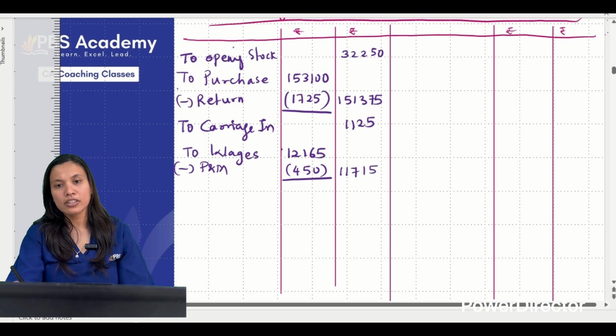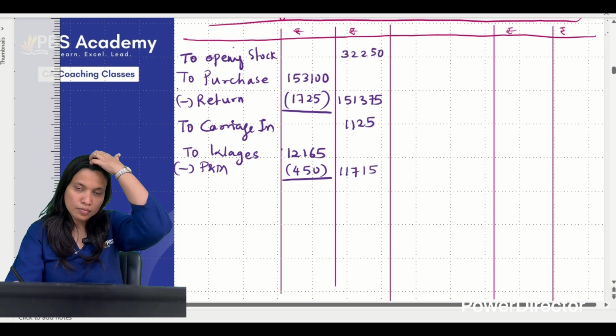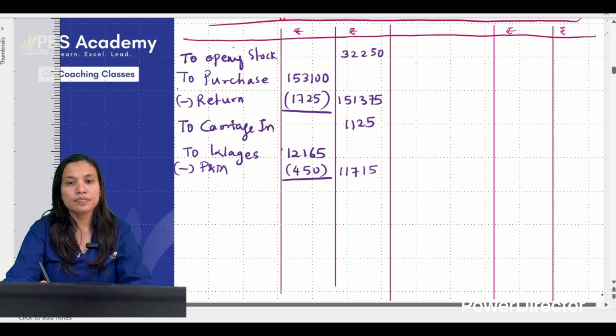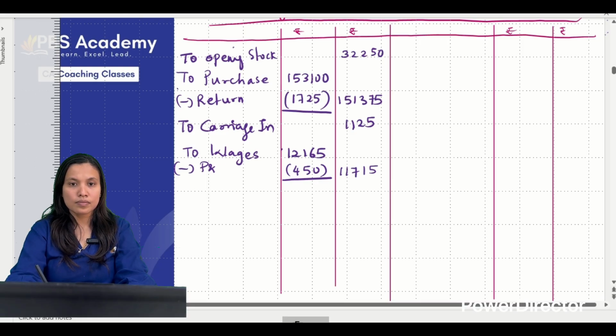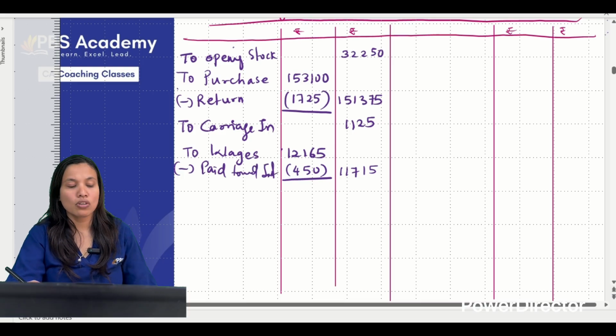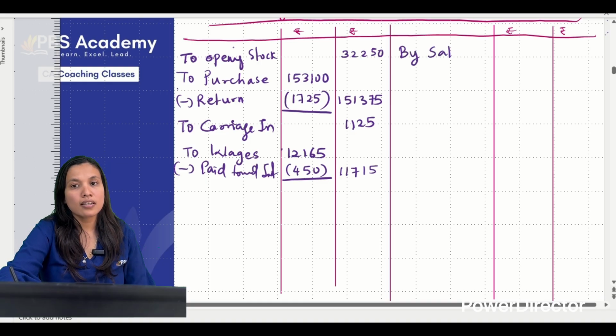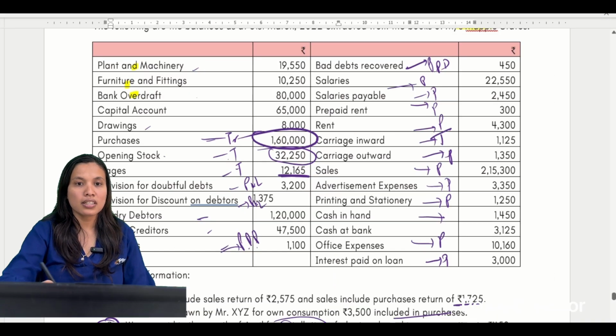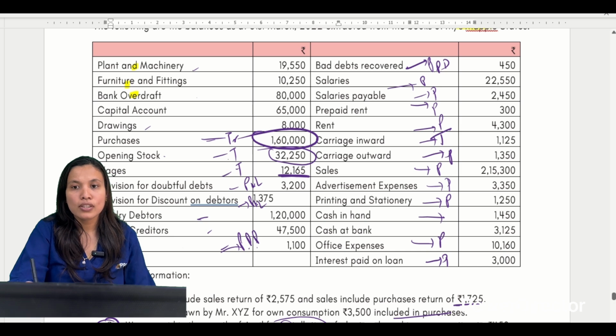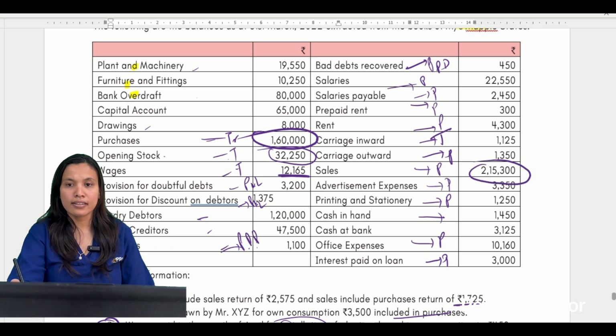So this is the value. Are you getting it? Okay. You can write less paid towards installation. Paid towards installation. Next, let us write by sales, but I think there are lots of adjustments even with regards to sales. Sales value given is how much? Given is 2,15,300.